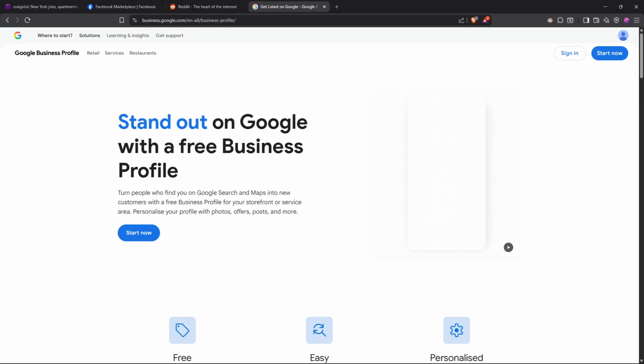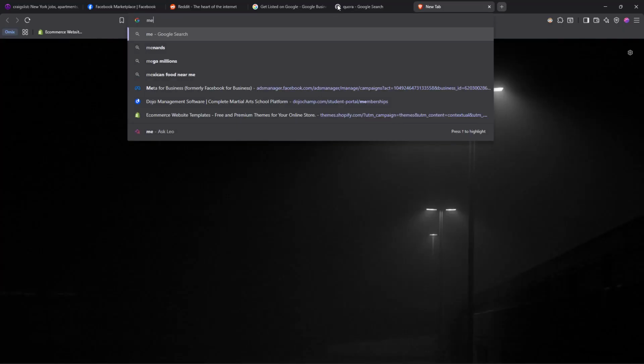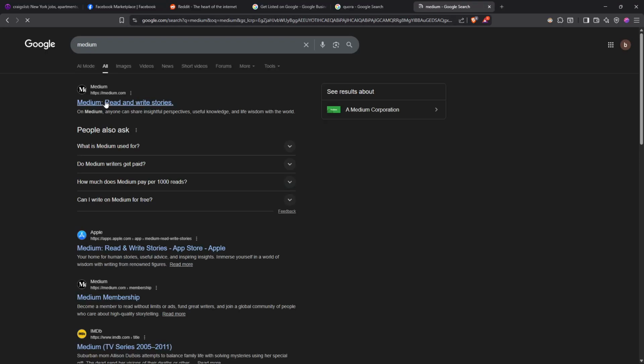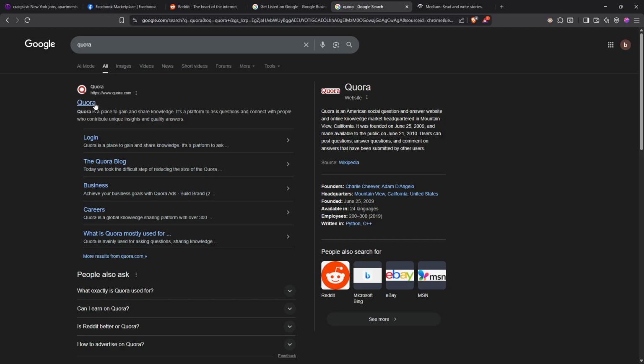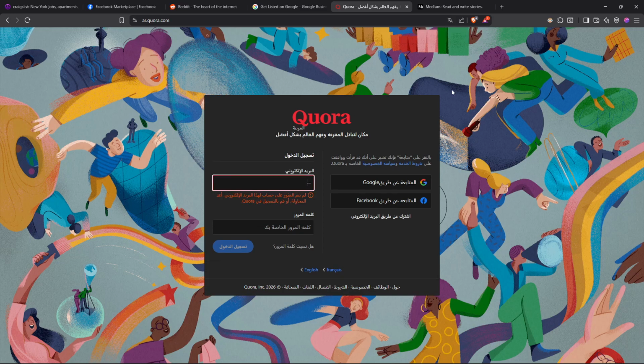The last one I'm going to tell you about is Quora and Medium authority traffic. You can go with both Quora and Medium, and list your content on them. They're best for blogs, affiliate-style content, services, and long-term traffic.